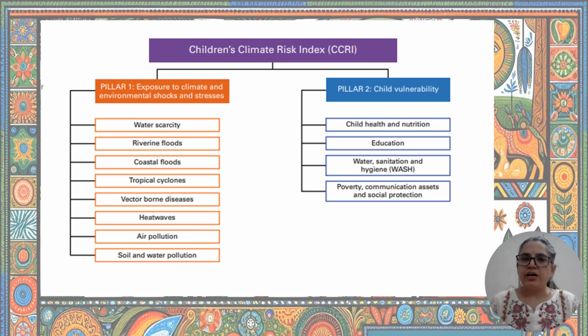Pillar 1 is exposure to climate and environmental hazards like shocks and stresses. Second is where child vulnerability is seen. Across these two categories, exposure and vulnerability, the CCRI brings 57 variables together to measure the risk. And they measured this risk across several countries in the world.